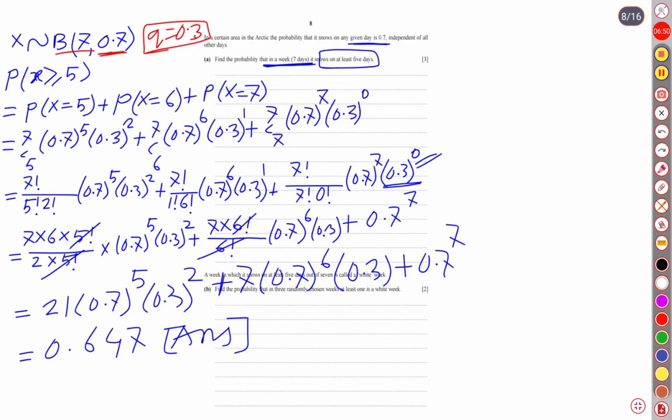So let's move on to question number B. Question number B is just over here. Okay, let me download the page once again. No, let me erase this portion so that I can write on the same page.